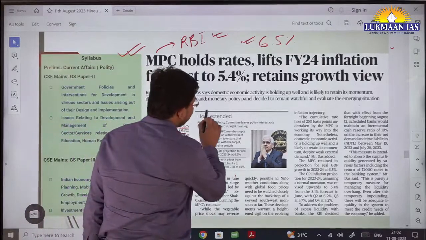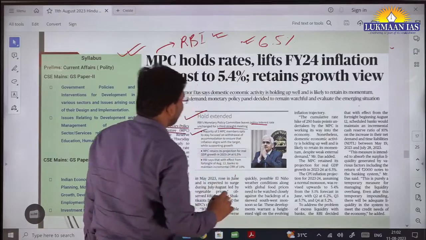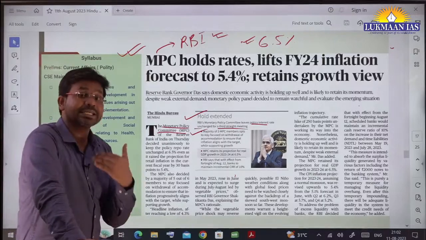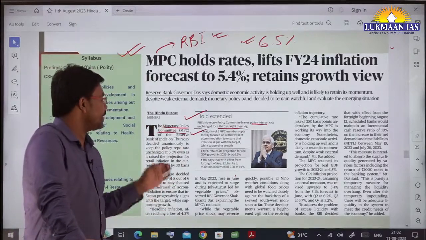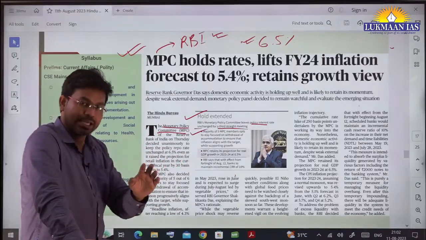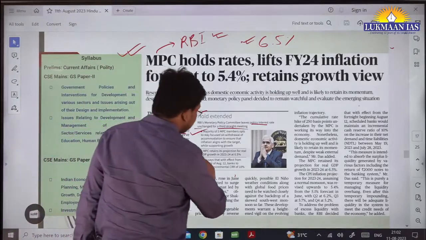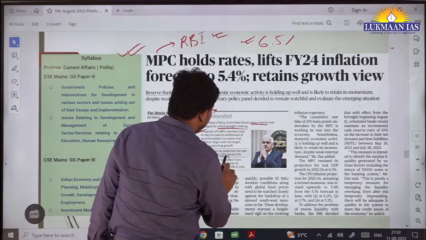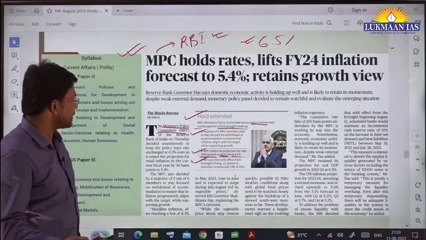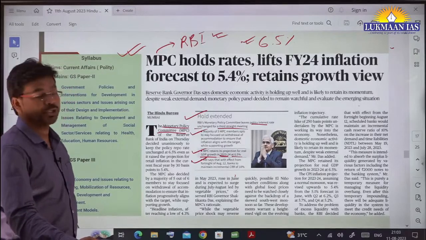RBI's Monetary Policy Committee leaves the policy interest rate unchanged for a third straight meeting. A majority of 5 MPC members. In the Monetary Policy Committee there are 6 members, and 5 members have voted in favor of keeping the repo rate and reverse repo rate the same as before. The MPC retains its projection for real GDP growth in 2023-24 at 6.5%. And RBI says that with effect from the fortnight of August 12, banks maintain an incremental cash reserve ratio of 10%.